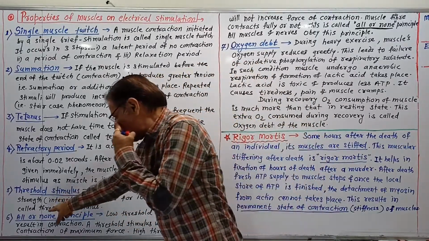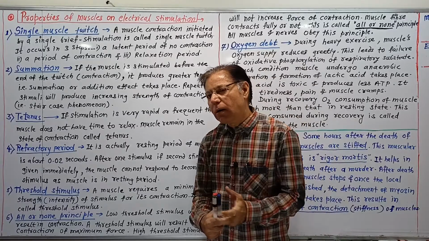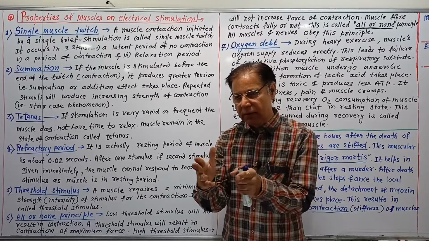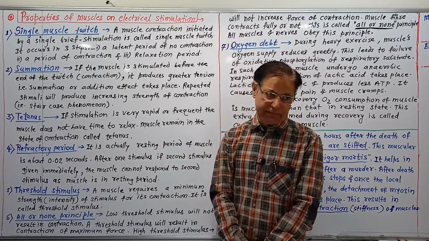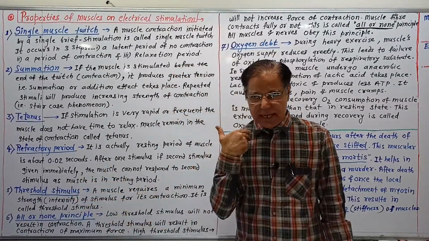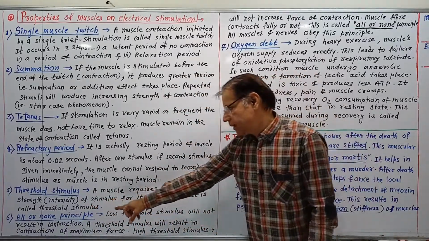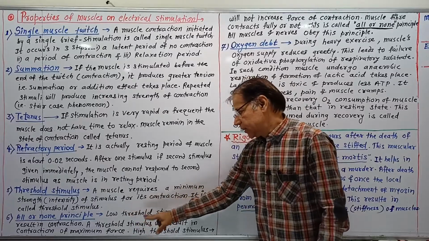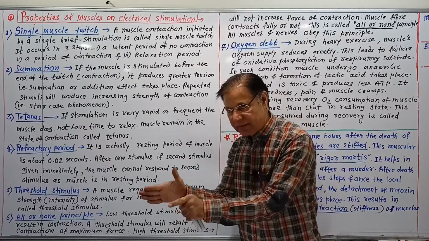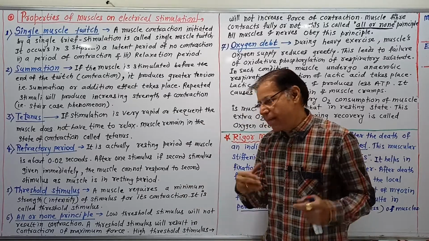Then the sixth property of the muscle is the all or none principle, or all or none law. A principle is nothing but a law that is obeyed by muscles as well as nerves. Here, a low stimulus will not result in contraction. A threshold stimulus means a normal intensity stimulus as per the need of the muscle, and a threshold stimulus will result in contraction of maximum force.